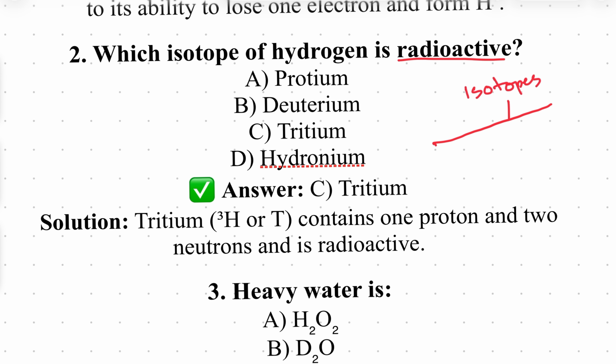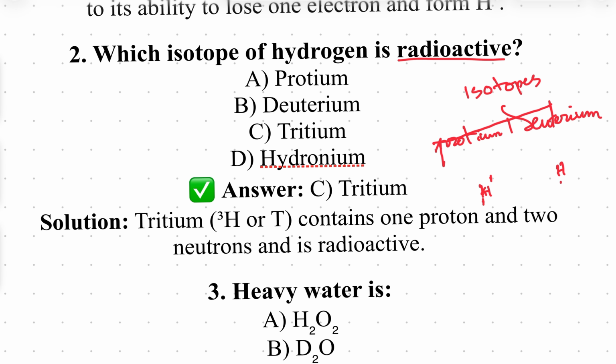The first one is protium, that is H1 and 1. Clear? Next one deuterium.